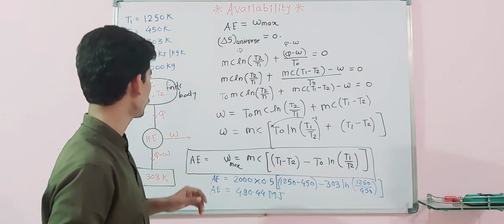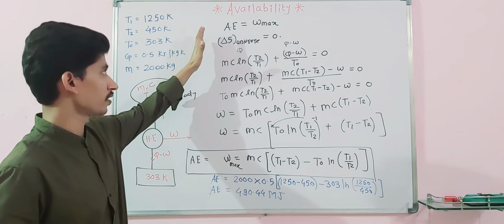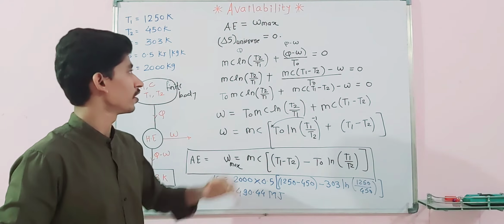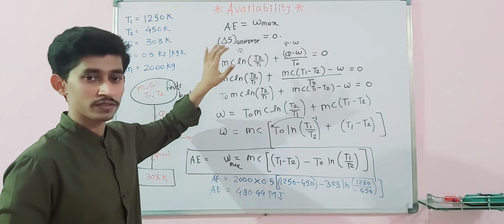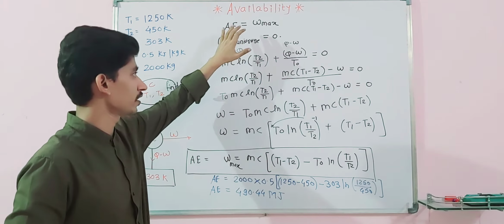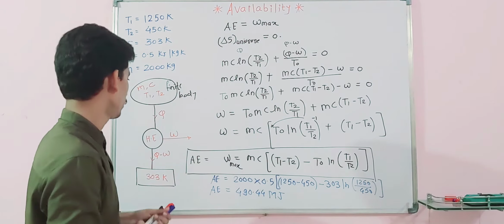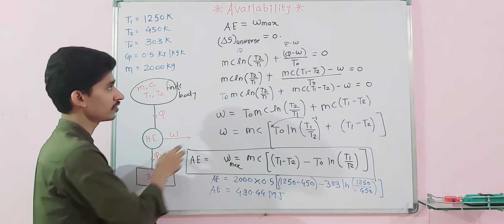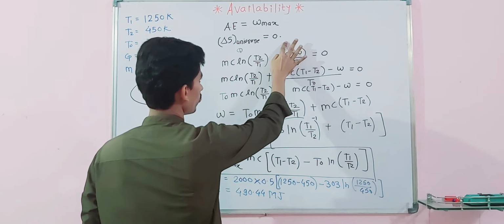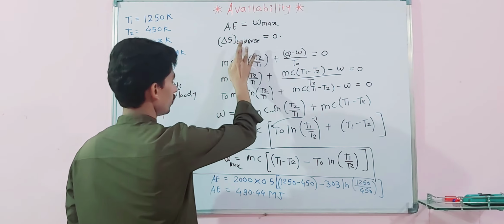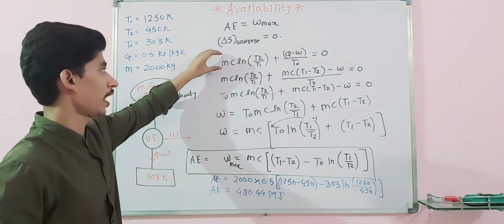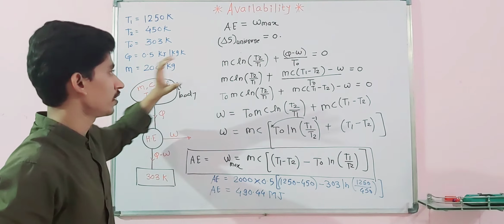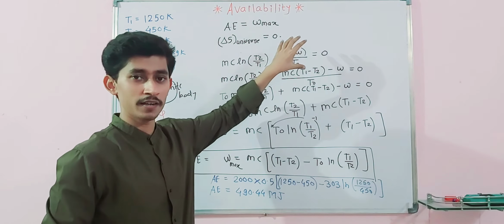So in this method, we are applying a simple concept. It is a cyclic process. For a cyclic process, the entropy change of the universe is equal to 0. After getting this, just write down the entropy for system 1 and entropy for system 2. Add these, just like Q and Q minus W. This is for your reference. After adding, this is MC ln T2 by T1 for solid bodies or finite bodies, and this will be Q by T naught.